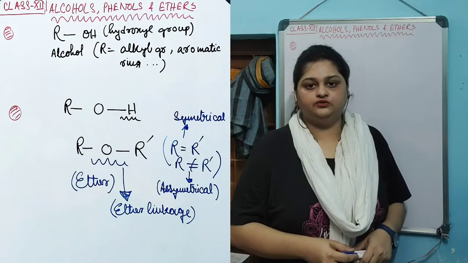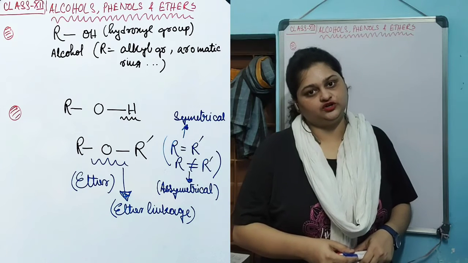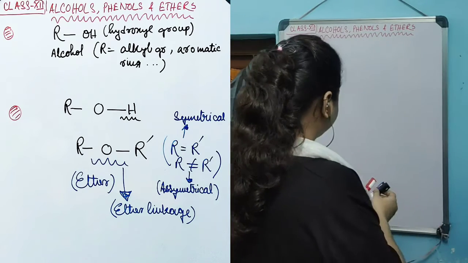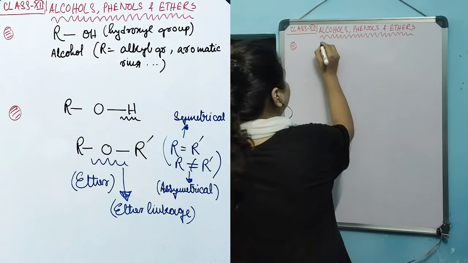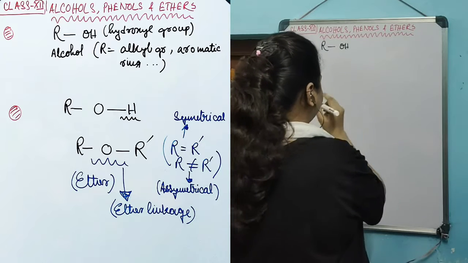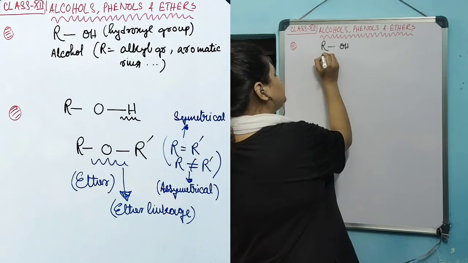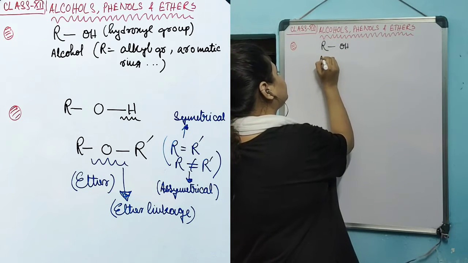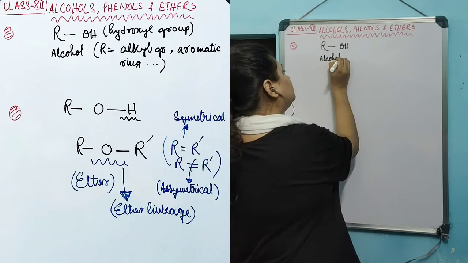Alcohols are organic compounds with a functional group known as the hydroxyl group. When ROH is represented like this, this is known as alcohol.